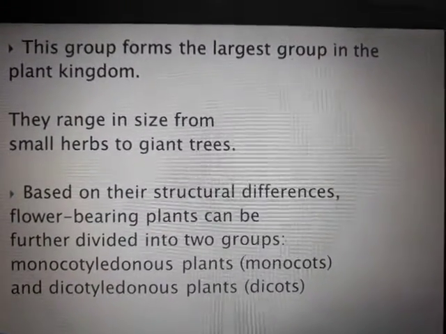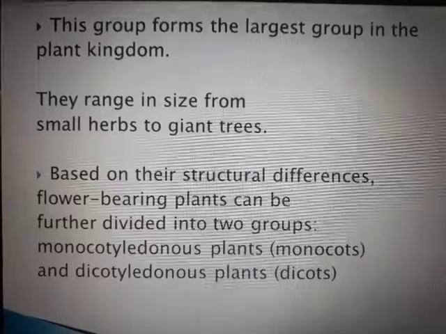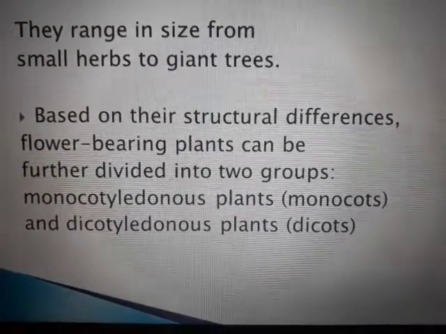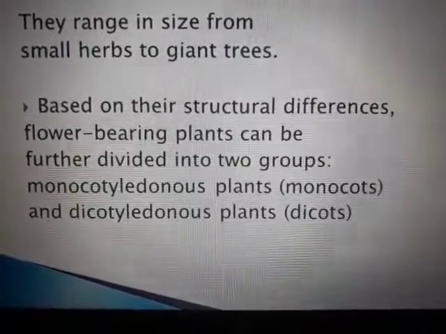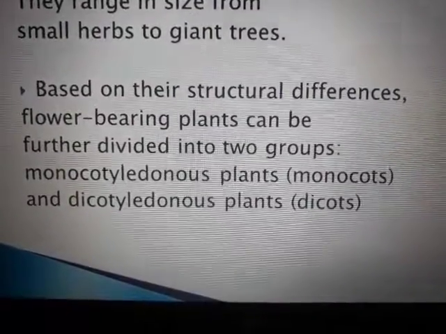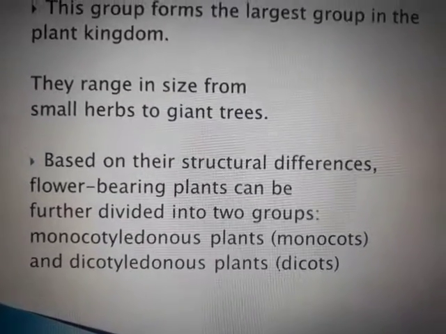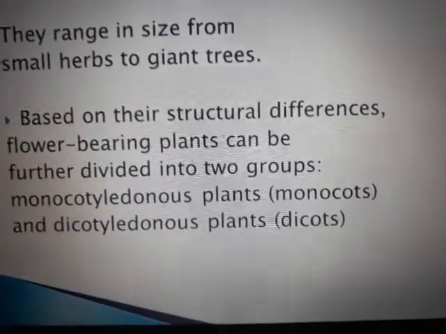This group forms the largest group in the plant kingdom, and they range in size from small herbs to giant trees. Based on structural differences, flower bearing plants can be further divided into two groups, monocotyledon and dicotyledon. So the plants are either monocots or dicots.